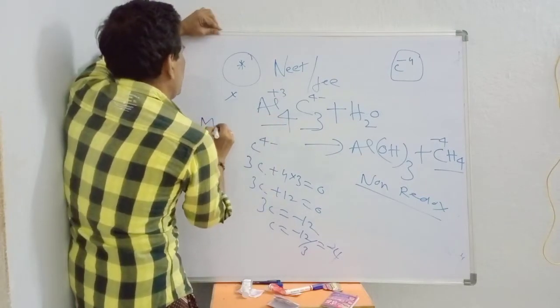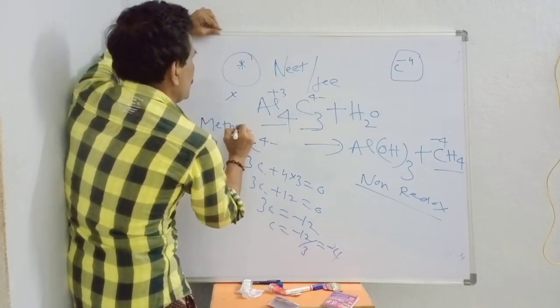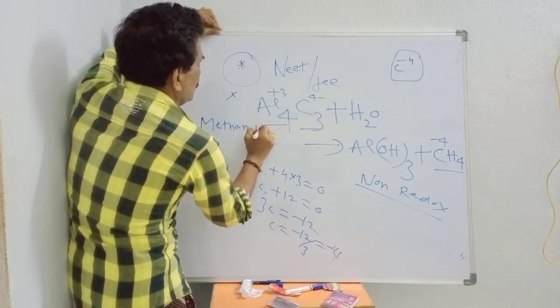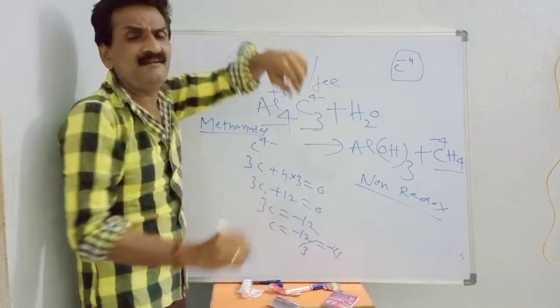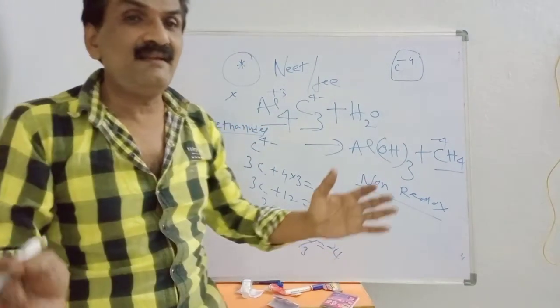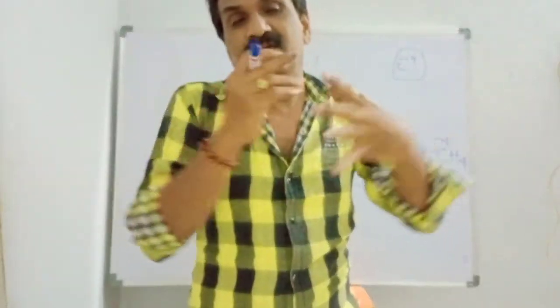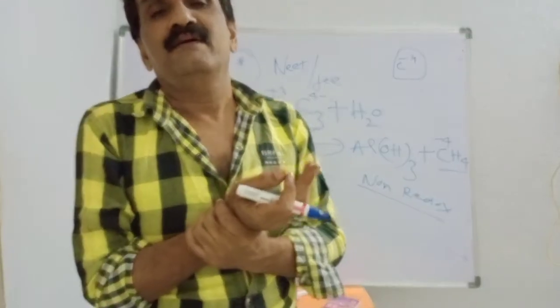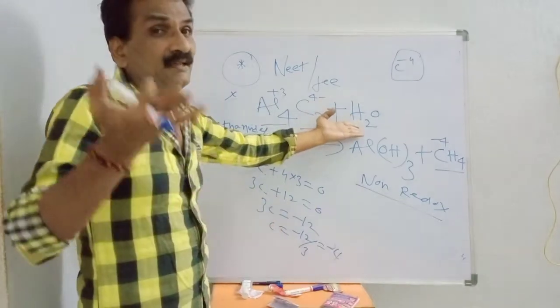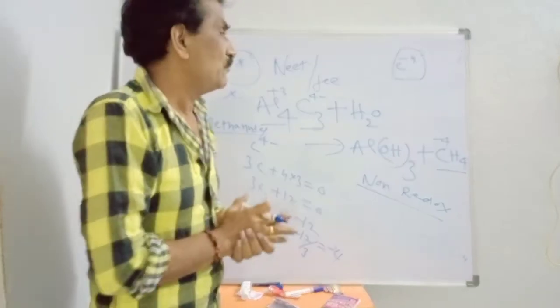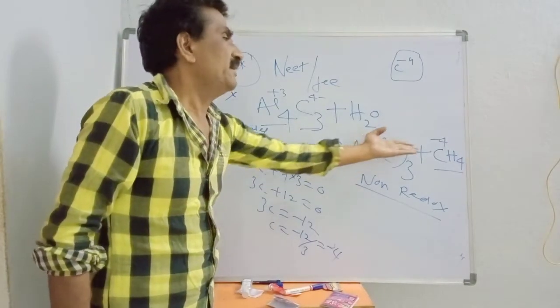Al4C3 is a methanide. What are methanides? Whenever you react aluminum carbide with water, that is hydrolysis, we get aluminum hydroxide and methane.